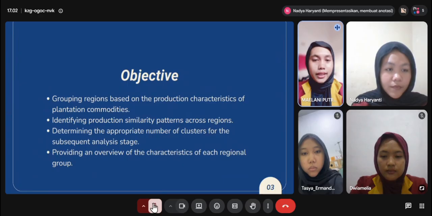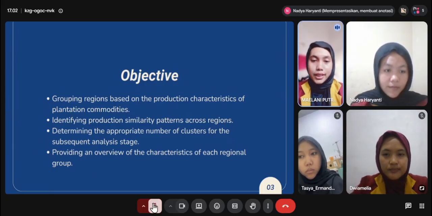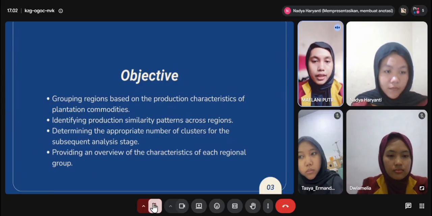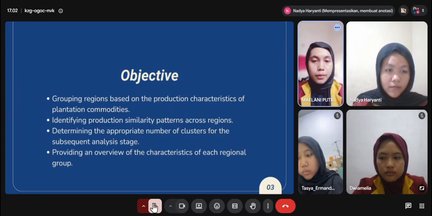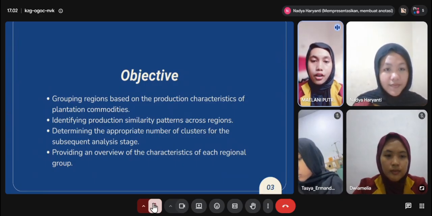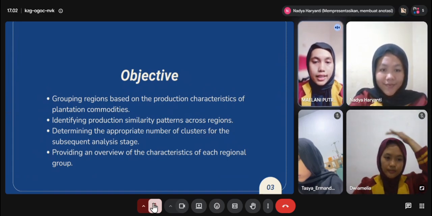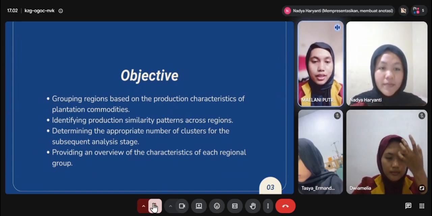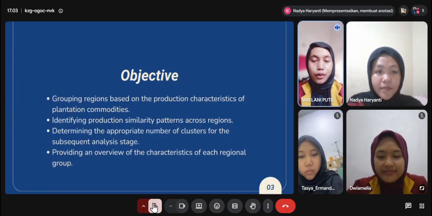What are the objectives? There are several objectives in this study. First, grouping regions based on the production characteristics of plantation commodities. Second, identifying production similarity patterns across regions. Third, determining the appropriate number of clusters for the subsequent analysis stage. And the last one is providing an overview of the characteristics of each region group. Those are the main objectives of our study.